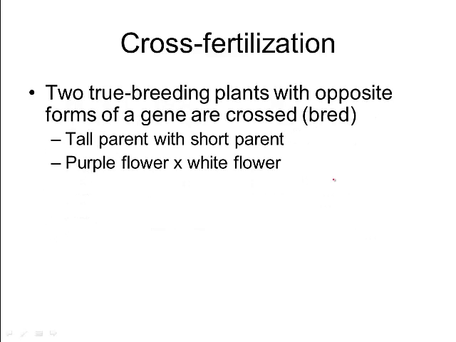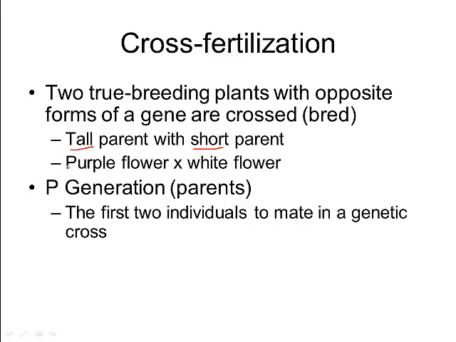So once he had identified his true breeding plants, the ones that he knew were pure, he then did a process called cross-fertilization. He took 2 true breeding plants that had opposite forms of the gene and he crossed them. So he made them basically mix their DNA, mix their gametes. He would take a true breeding tall and a true breeding short, and they would breed. Same thing with a purple and a white, or a yellow and a green. Depending on what trait he wanted to look at that time, he made sure the 2 parents he was going to breed with each other were true breeding. Before, they always had made offspring that were like them. Now he was going to try to mix them, and he wanted to see what would happen if he did that.